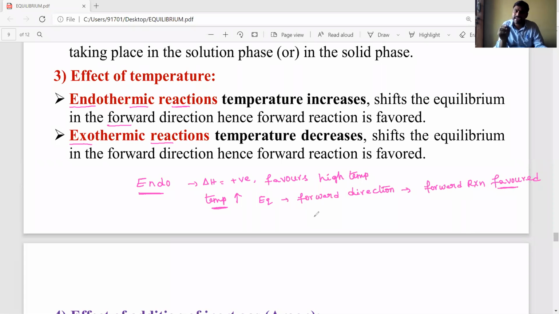So for endothermic reactions, when temperature increases, the forward reaction is favorable.